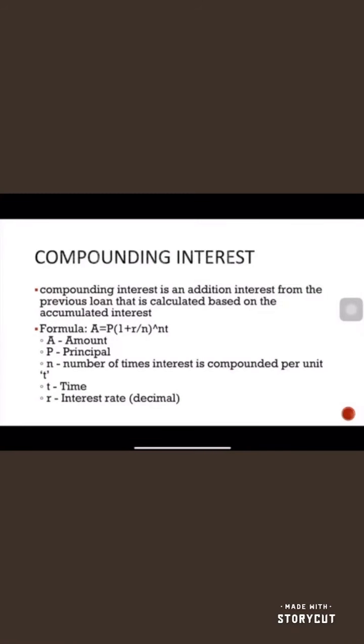First, I'm going to talk about what compound interest is. Compound interest is additional interest on the previous loan that is calculated based on the accumulated interest. And this is the formula of compound interest.